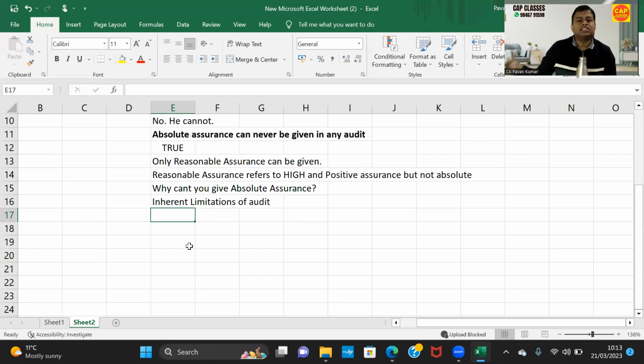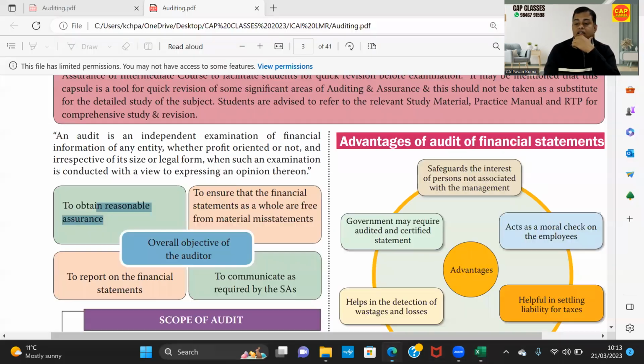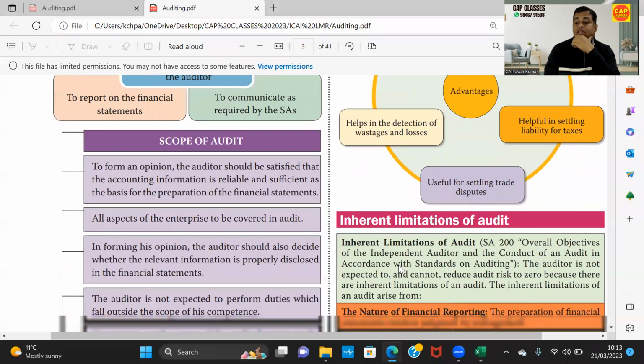So there are certain challenges. There are certain limitations because of which it is not possible for me to give absolute assurance. Now, the question is, Pavan sir, what are those limitations? That is our today's question. Today, we are going to discuss that only. Now, look at the material.